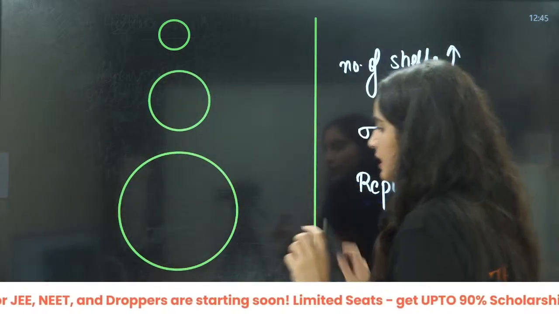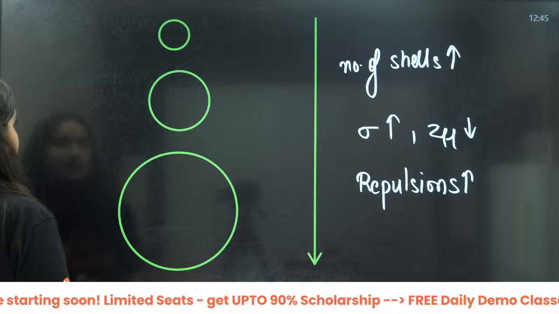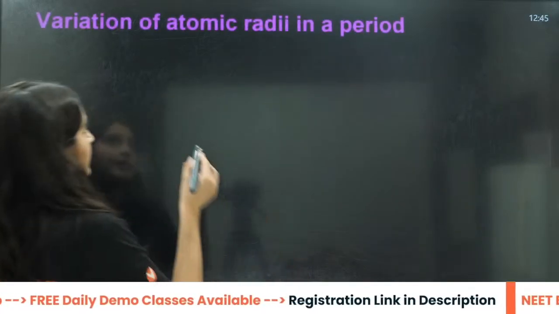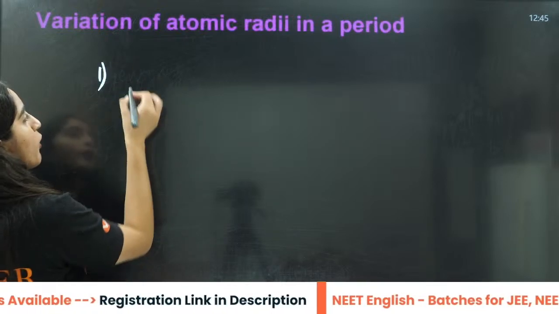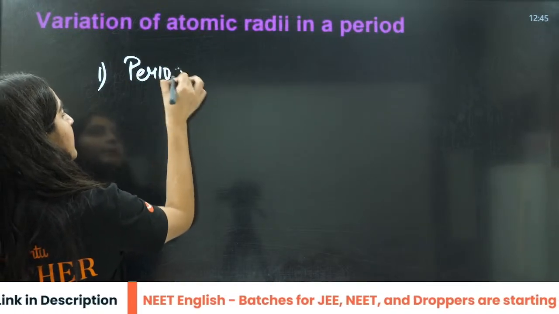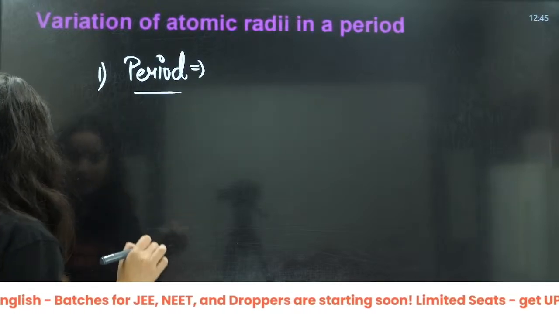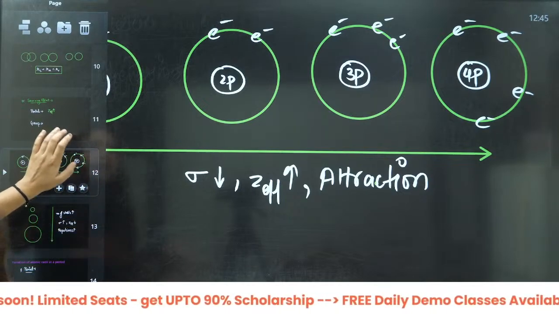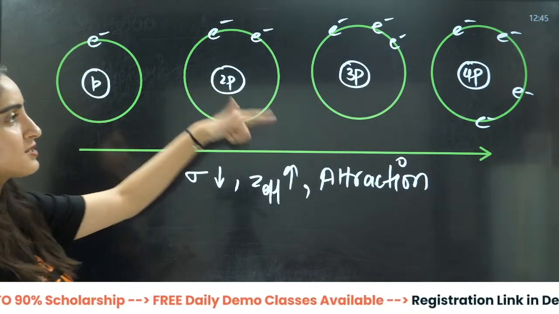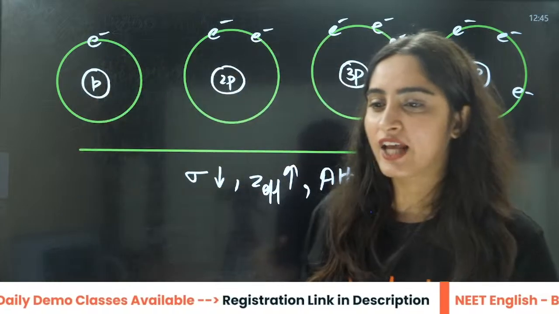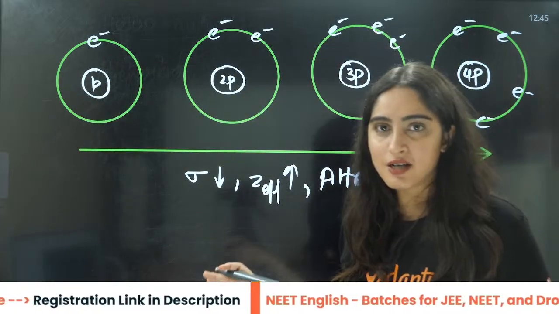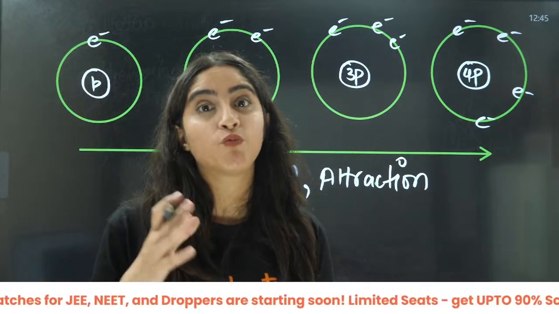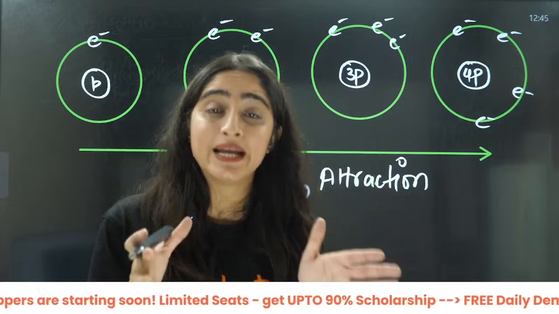Now, the next thing. If you understood this concept, then let us start the variation of atomic size in a period. So when I talk about along a period, what will happen? You just need to understand this one thing. Beta, those of you who are asking, ma'am, what is Z effective, what is screening effect, please watch the last lecture, because I think I completed the screening effect in 1 hour in detail.